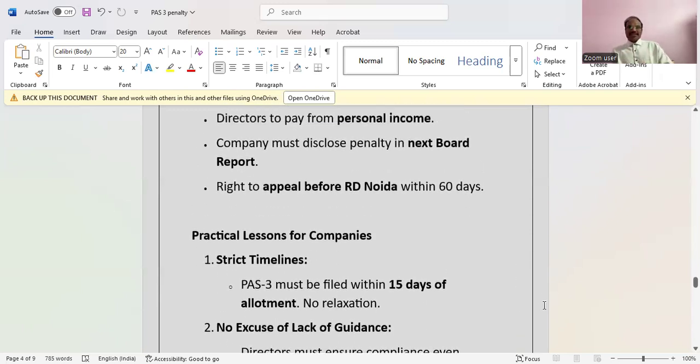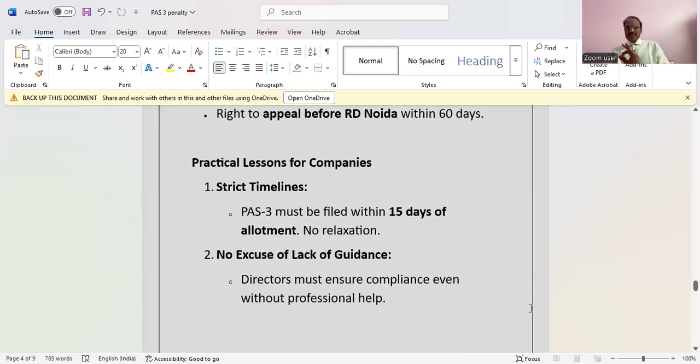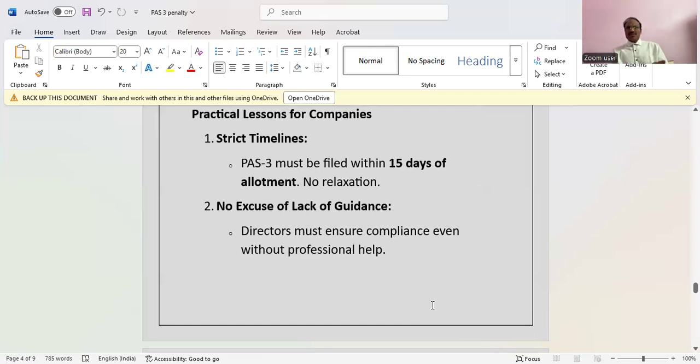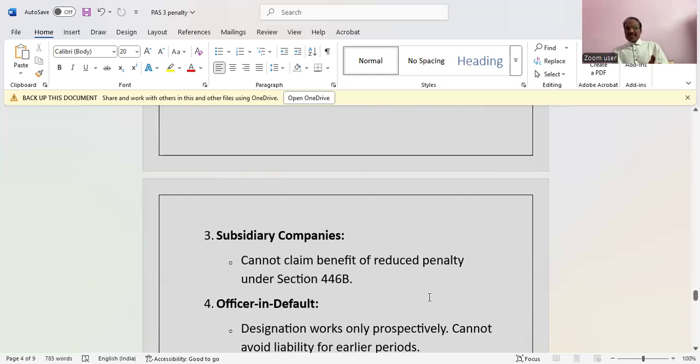Here are the practical lessons for companies. Strict timelines, particularly for PAS-3, which must be filed within 15 days. No relaxation, and no excuse of lack of guidance. Directors must ensure compliance even without professional help. Subsidiary companies cannot claim the benefit of reduced penalty under Section 446B.